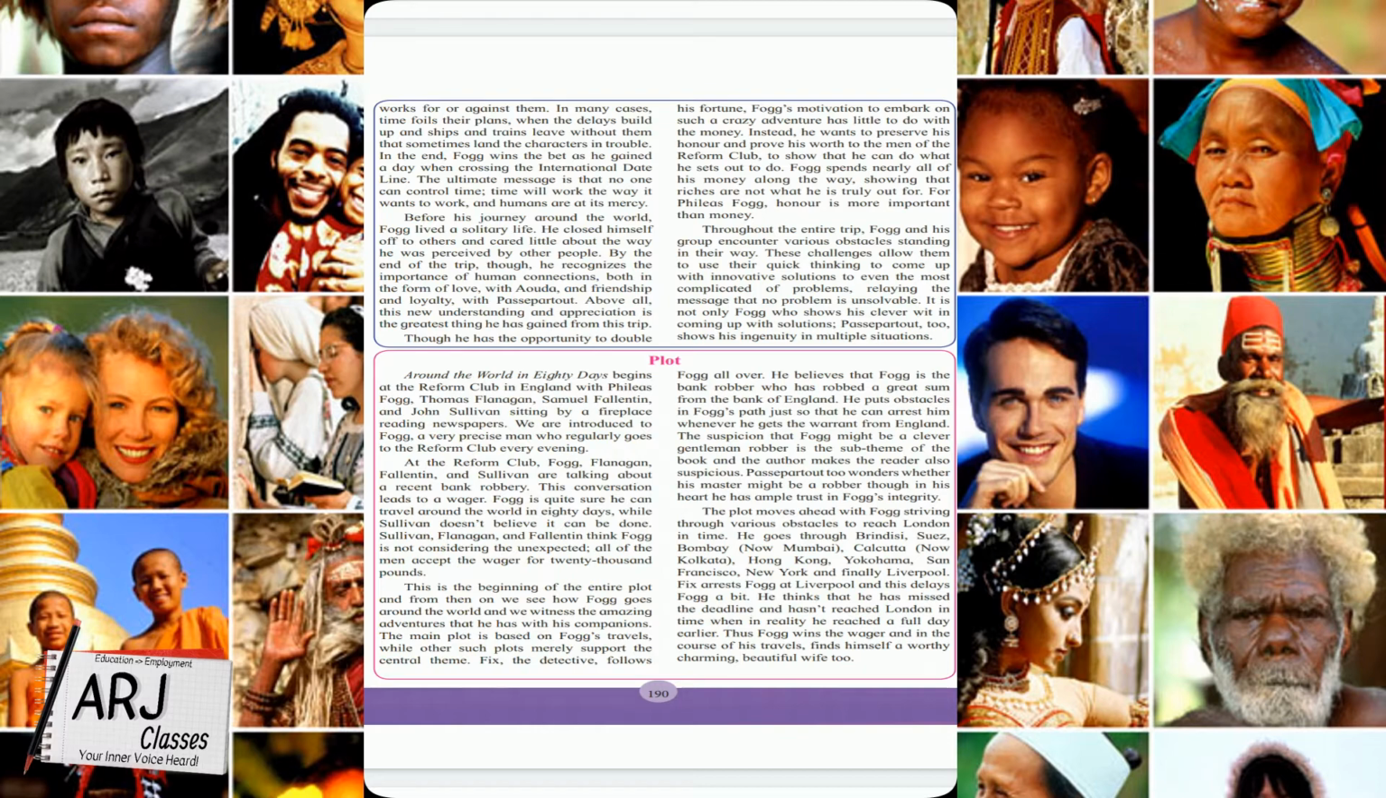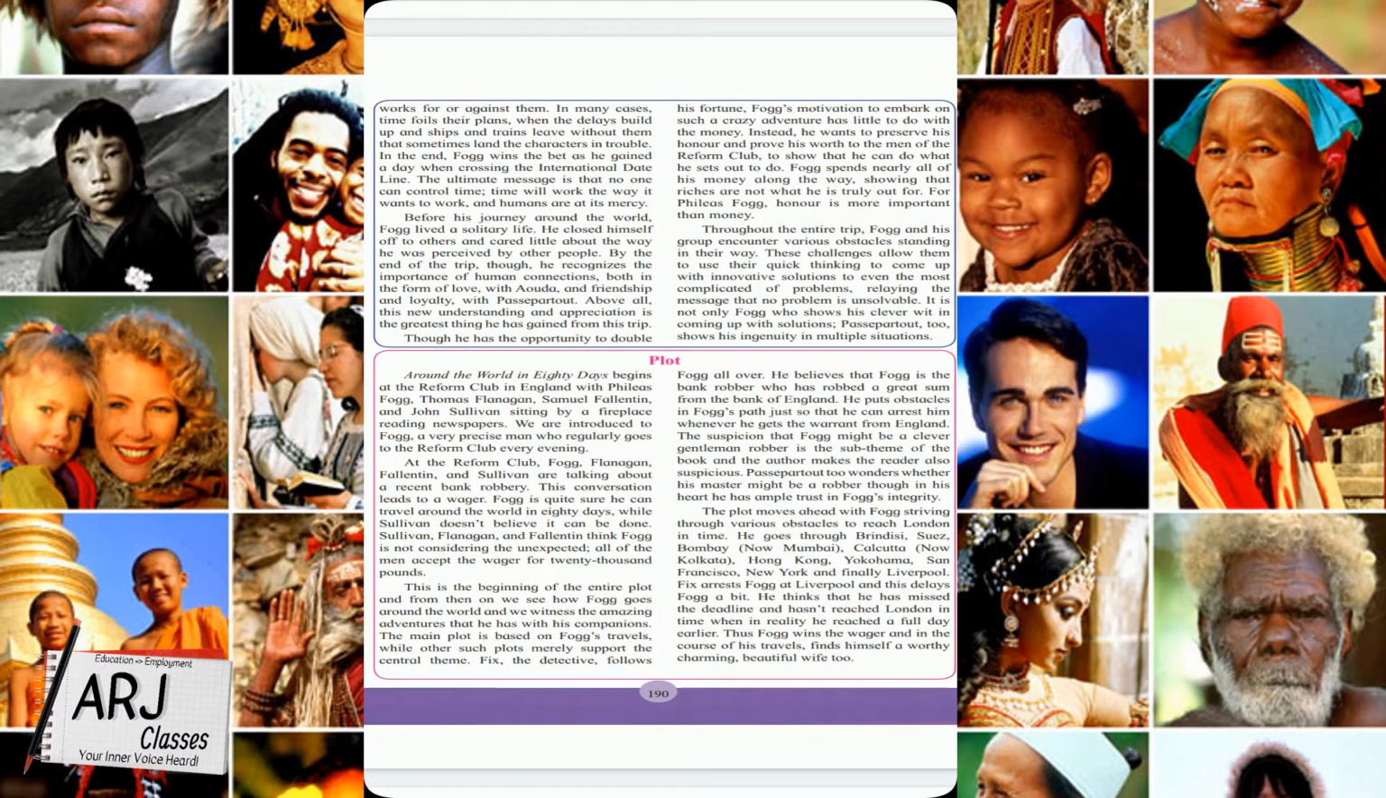At the Reform Club, Fogg, Fallantin, and Sullivan are talking about a recent bank robbery. These four persons are talking about a recent bank robbery. There has been a big robbery at a bank, and they are discussing it. This conversation leads to a wager. Wager means a bet, or what we call a lottery.